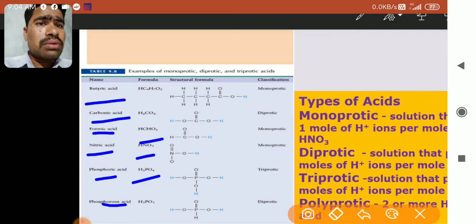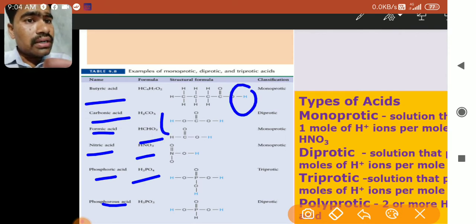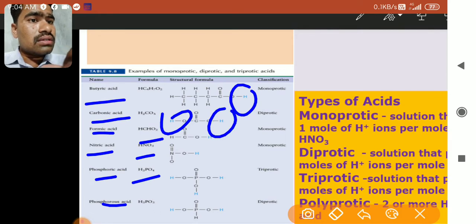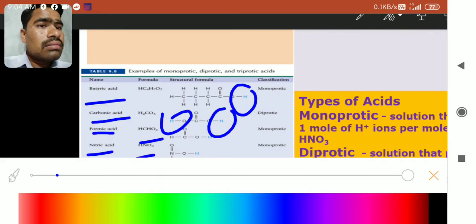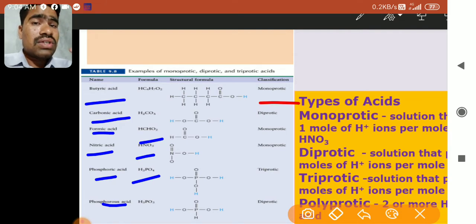Now according to our Bronsted definition, Bronsted said that acids are hydrogen-containing substances, and if a substance is able to donate H plus, that is a proton, then it is called an acid. In all these examples you can see this H plus can be donated, these 2 H plus in this. Now, according to the number of hydrogens donated, the acids are also classified: monoprotic, diprotic, triprotic.